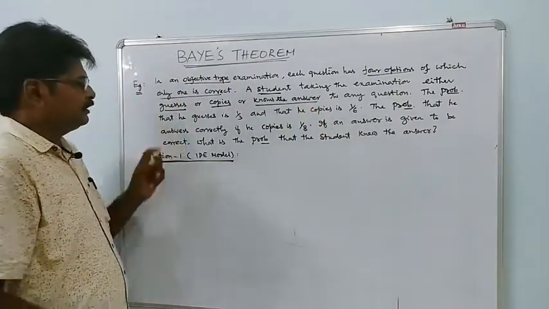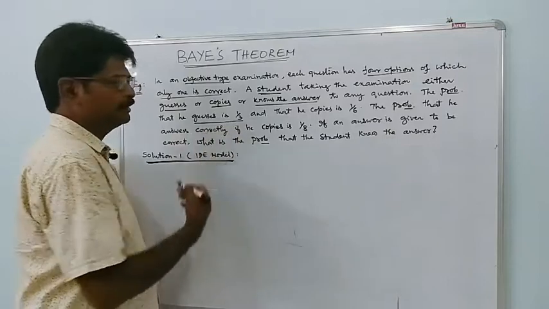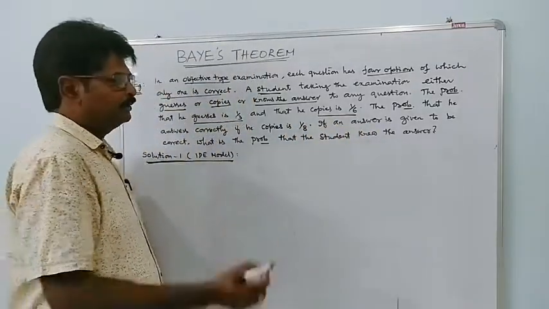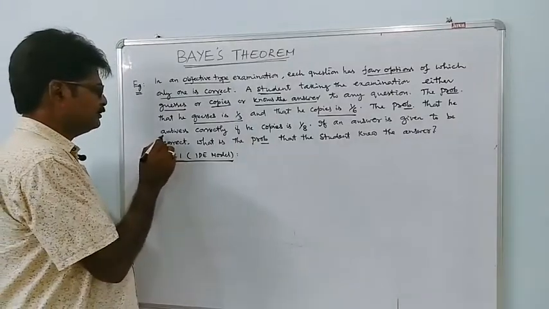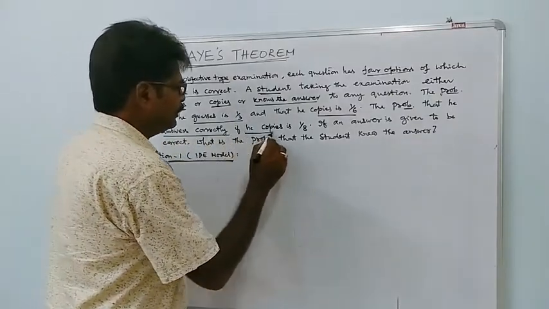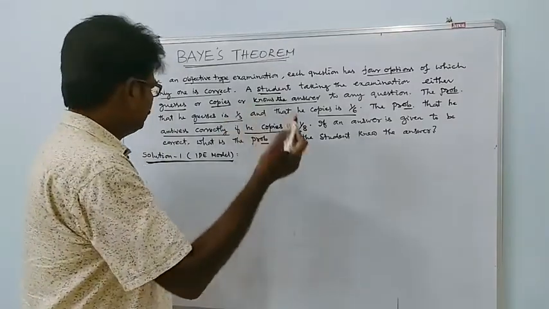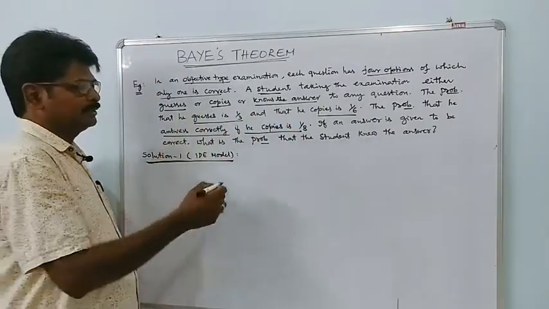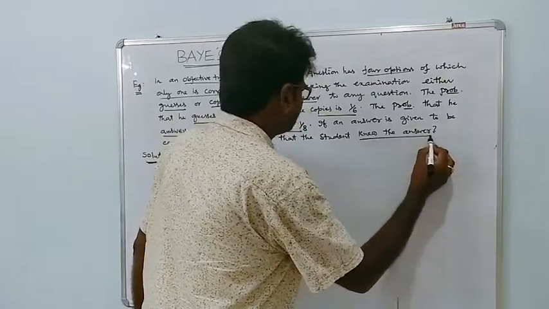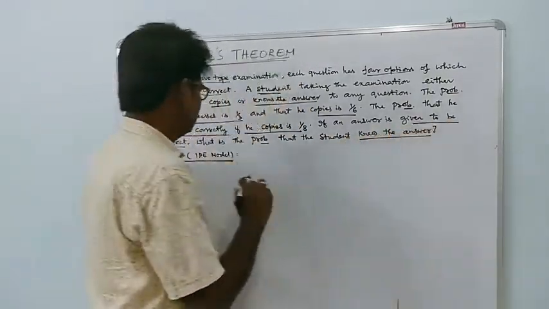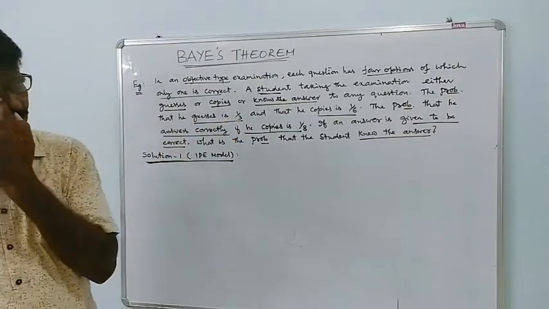The probability that he guesses is 1 by 3 and that he copies is 1 by 6. The probability that he answers correctly if he copies is 1 by 8. If the answer is given to be correct, what is the probability that the student knew the answer? So this is the question.